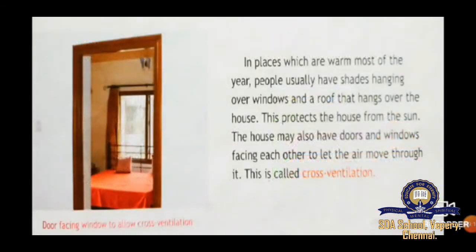Next, in places which are warm most of the year, people usually have shades hanging over windows and a roof that hangs over the house. This protects the house from the sun. The house may also have doors and windows facing each other to let the air move through it. This is called cross ventilation. Door facing window to allow cross ventilation.